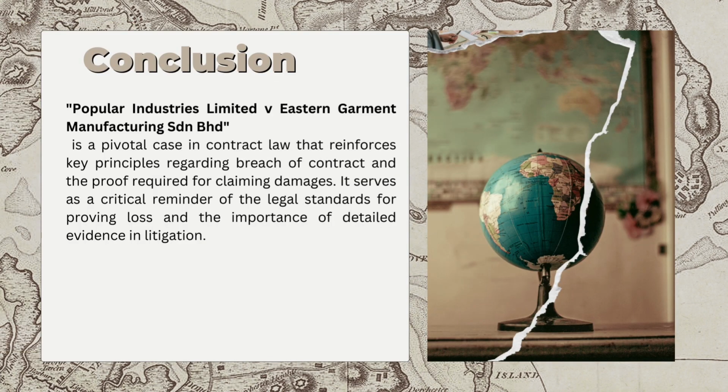In conclusion, Popular Industries Ltd v. Eastern Government Manufacturing Sdn Bhd is a pivotal case in contract law that enforces a key principle regarding breach of contract and the proof required for claiming damages. It serves as a critical reminder of the legal standards for proving loss and the importance of detailed evidence in litigation.